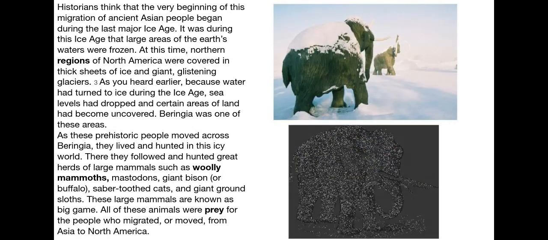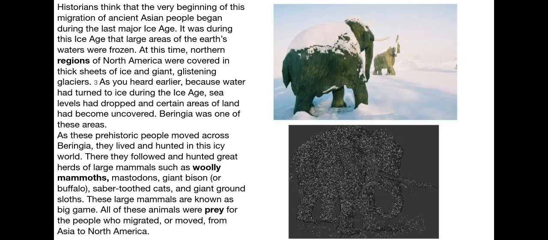Historians think that the very beginning of this migration of ancient Asian people began during the last major ice age. It was during this ice age that large areas of the Earth's waters were frozen. At this time, northern regions of North America were covered in thick sheets of ice and giant glistening glaciers. As you heard earlier, because water had turned to ice during the ice age, sea levels had dropped and certain areas of land had become uncovered. Beringia was one of these areas. As these prehistoric people moved across Beringia, they lived and hunted in this icy world.